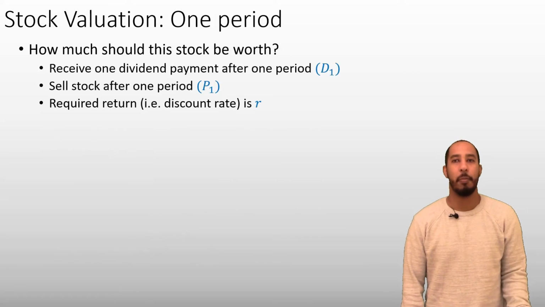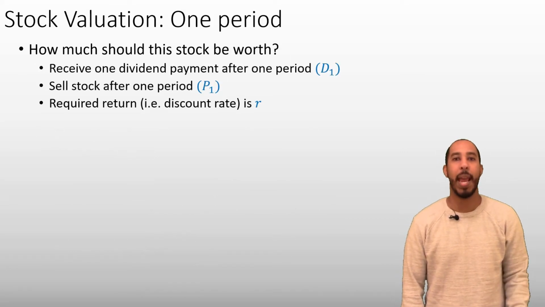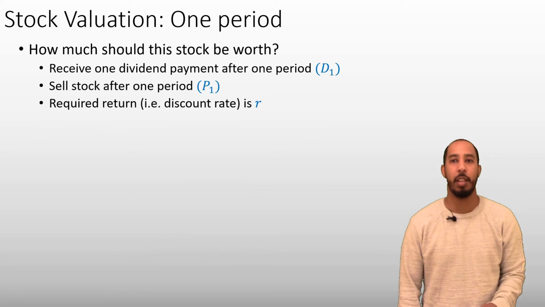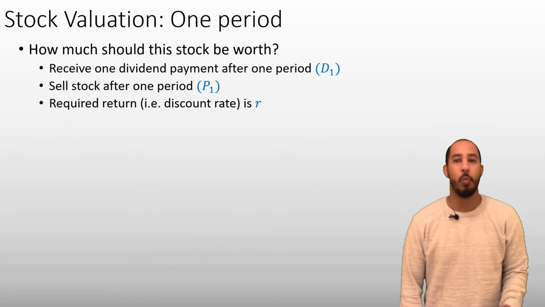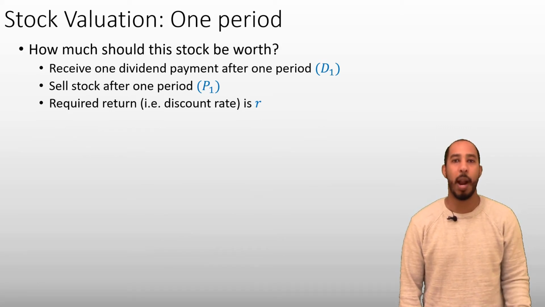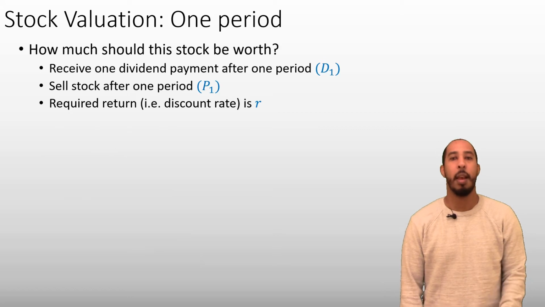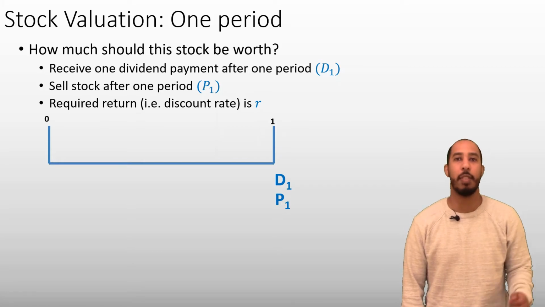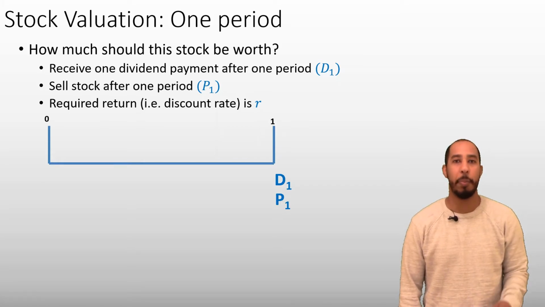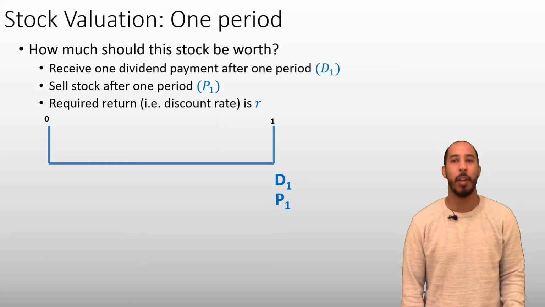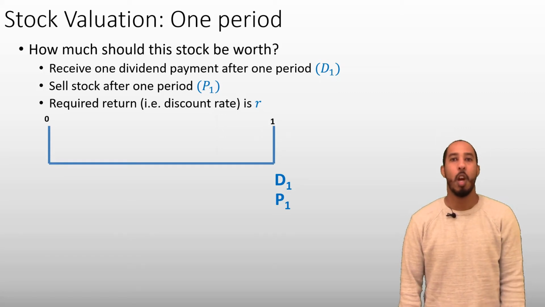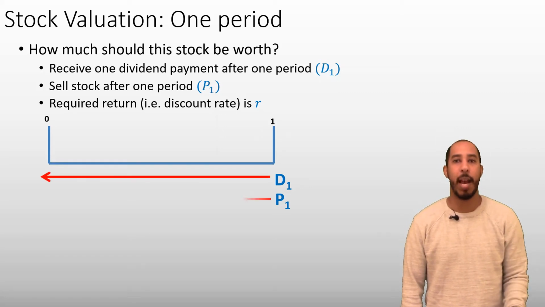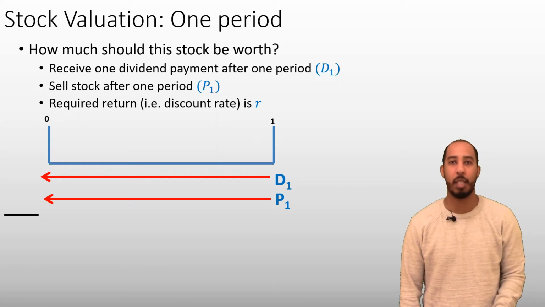Let's do an example. Say we have a stock that will pay us a dividend payment after one period. And also after one period, we sell the stock to another investor for a price P1. Putting this on the timeline, we have something that looks like this. If we own the stock today, we'll receive cash flows of D1 and P1 after one period. So how can we figure out the value of the stock? All we have to do is find the present value of the future cash flows we expect to receive.